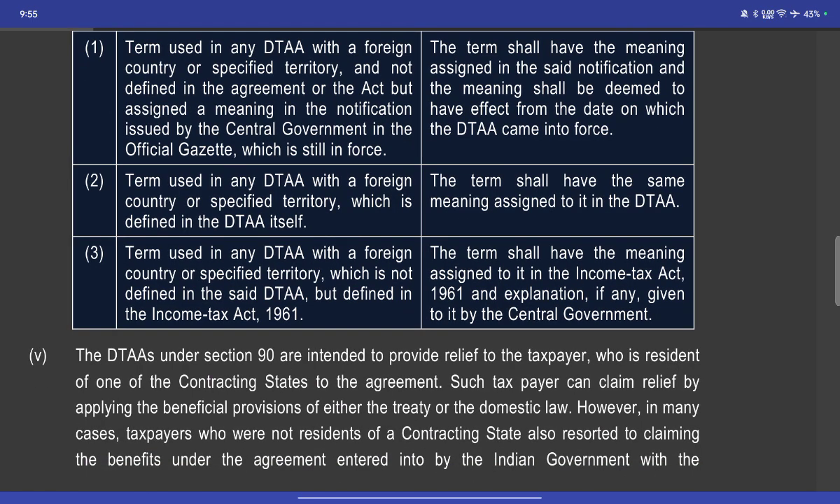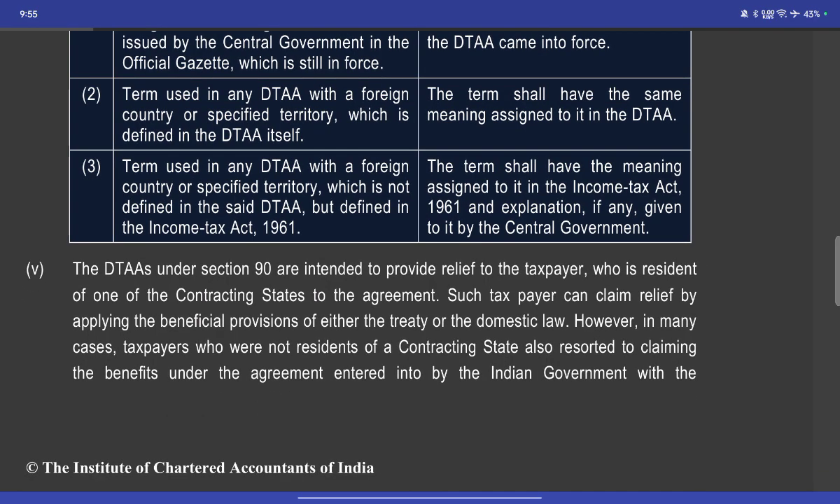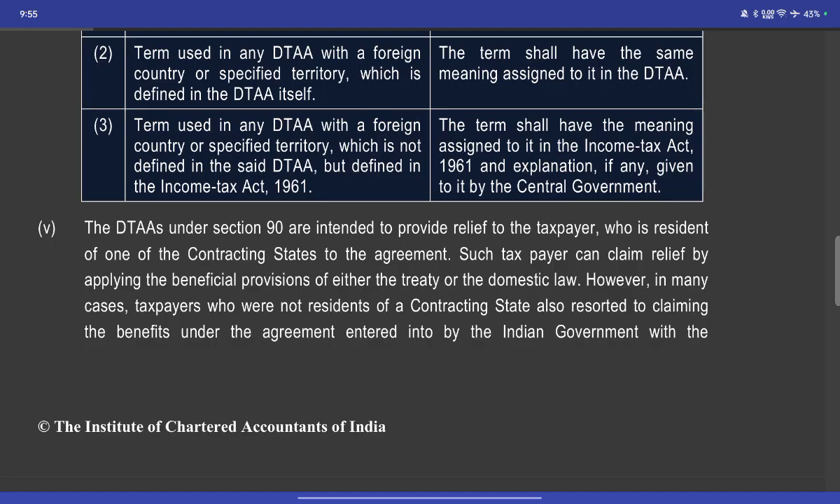A term used in the DTA with a foreign country or specific territory that is defined in the DTA itself shall have the same meaning assigned to it in the DTA. A term used in the DTA that is not defined in the DTA but is defined in the Income Tax Act shall have the meaning assigned to it in the Income Tax Act 1961 and the explanation given to it by the central government.